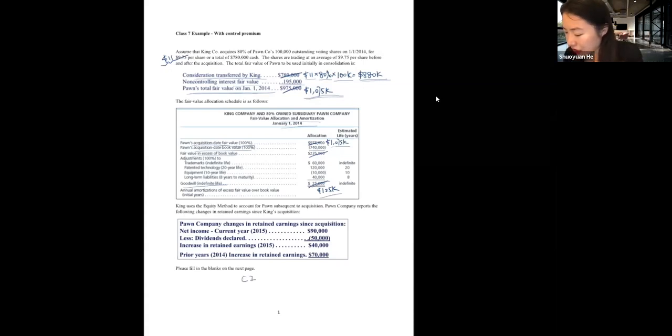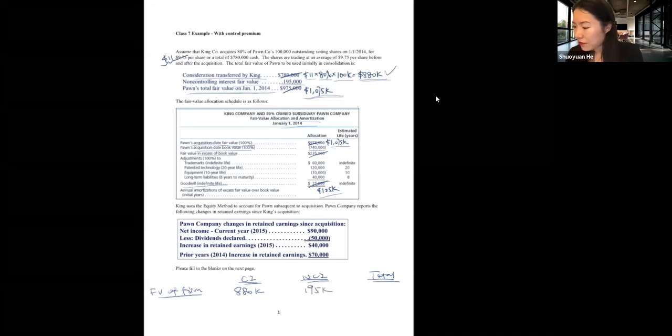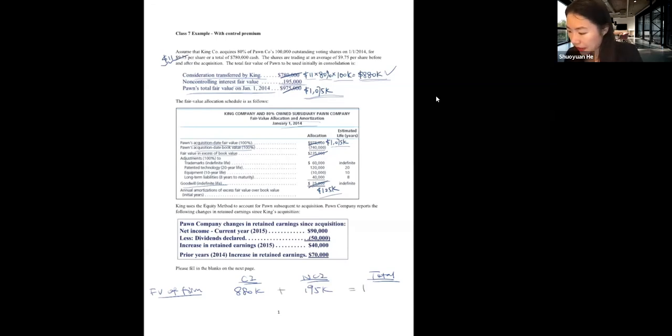We have controlling interest and non-controlling interest and total. The fair value of the firm is the consideration transferred, which is 880,000 that we just calculated, plus 195,000 fair value of non-controlling interest. So the total fair value of the firm is 1,075,000.